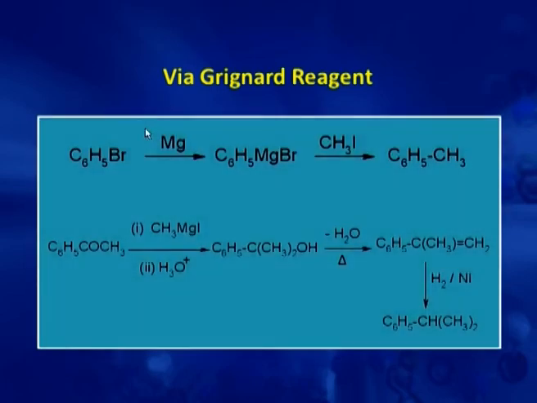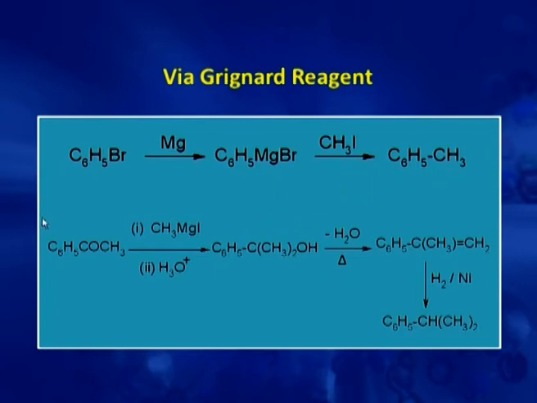Now, the next method of synthesis is via Grignard reagent. In this, bromobenzene on reaction with magnesium in ether solution forms a Grignard reagent, phenyl magnesium bromide, which on reaction with alkyl halide gives the substituted product. So, again this is a nucleophilic substitution reaction.